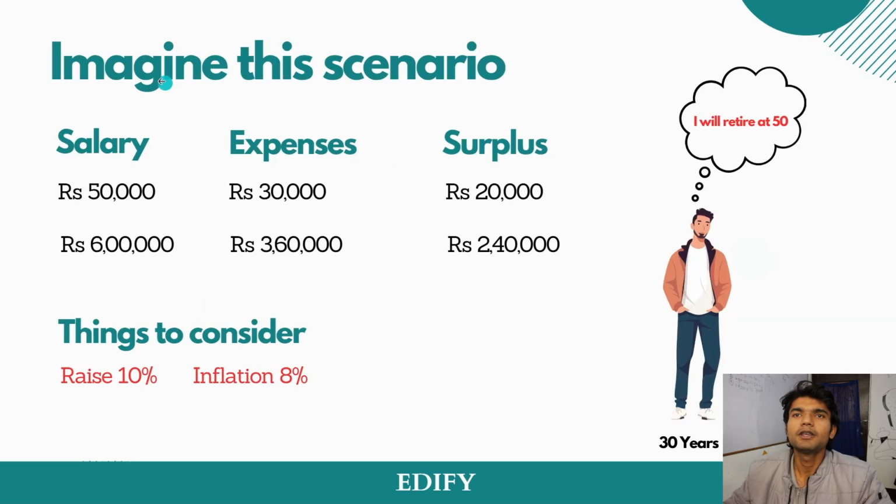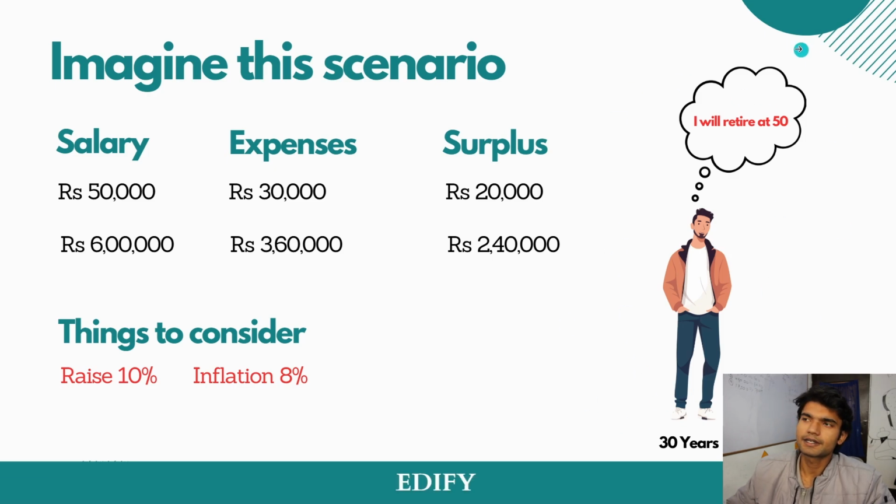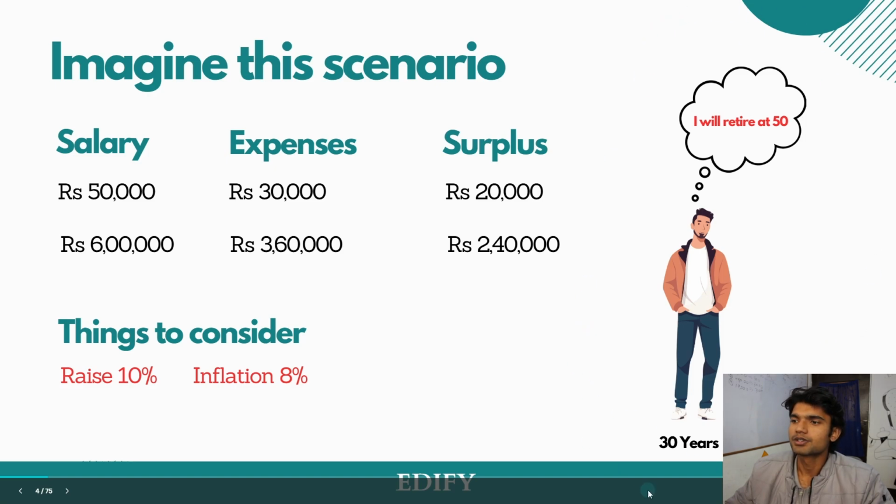Now, imagine this scenario. This is a small case study of a person who's 30 years old and is planning to retire at 50. This is a basic case study about a person who's at the age of 30 and planning to retire at 50.